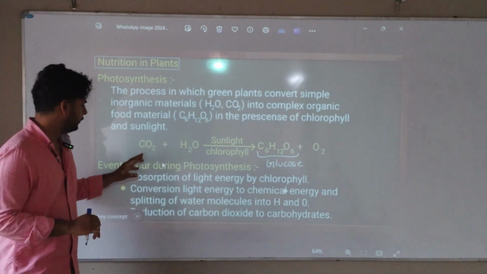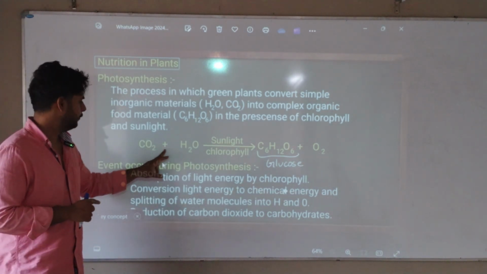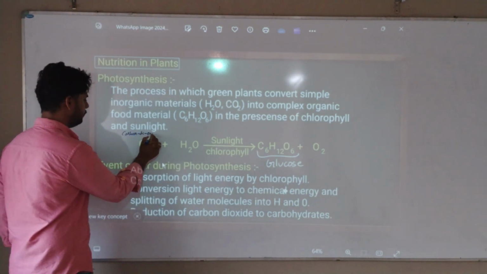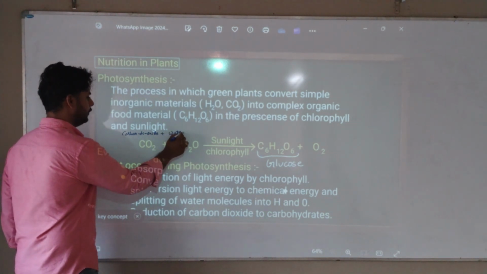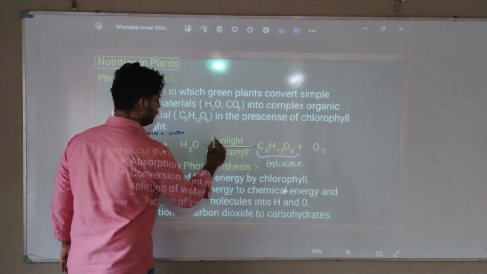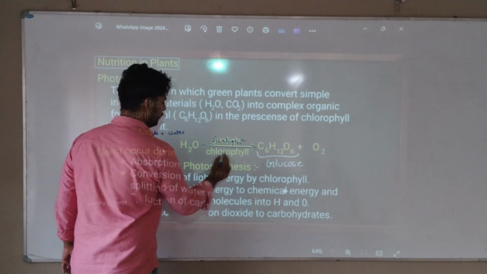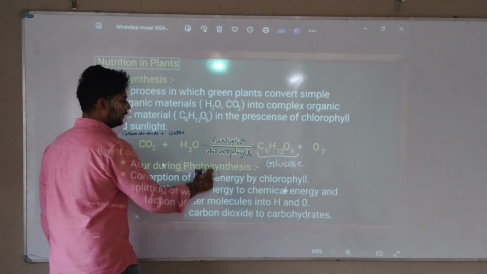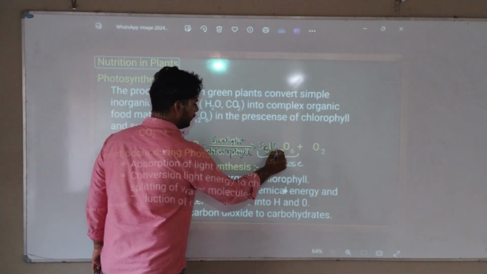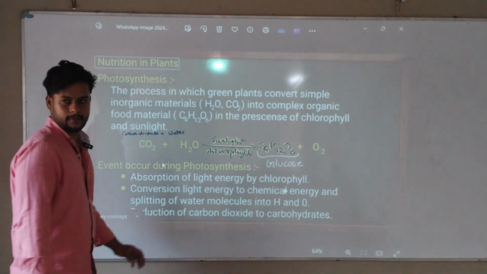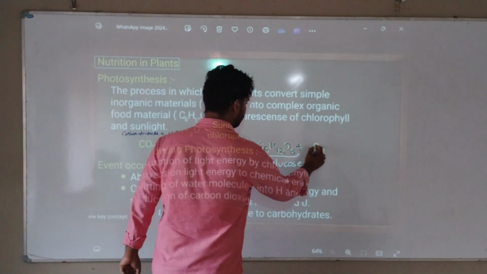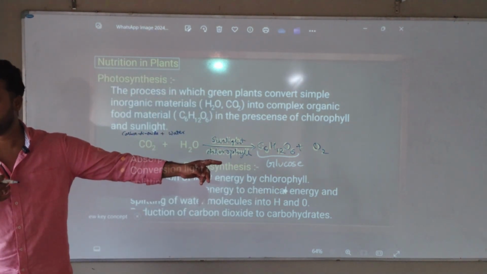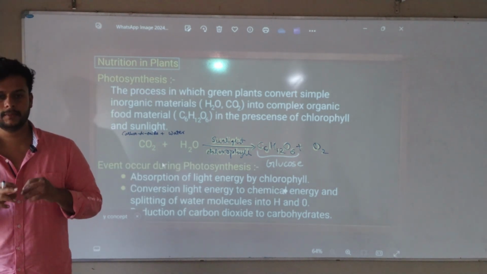This process is called photosynthesis. Equation: carbon dioxide, CO2, plus water, in presence of sunlight and chlorophyll, gives us glucose, C6H12O6, plus one O2 molecule is remaining, oxygen. Gives us oxygen or no? Oxygen comes out to us. Carbon dioxide is taken in and it's giving oxygen back.